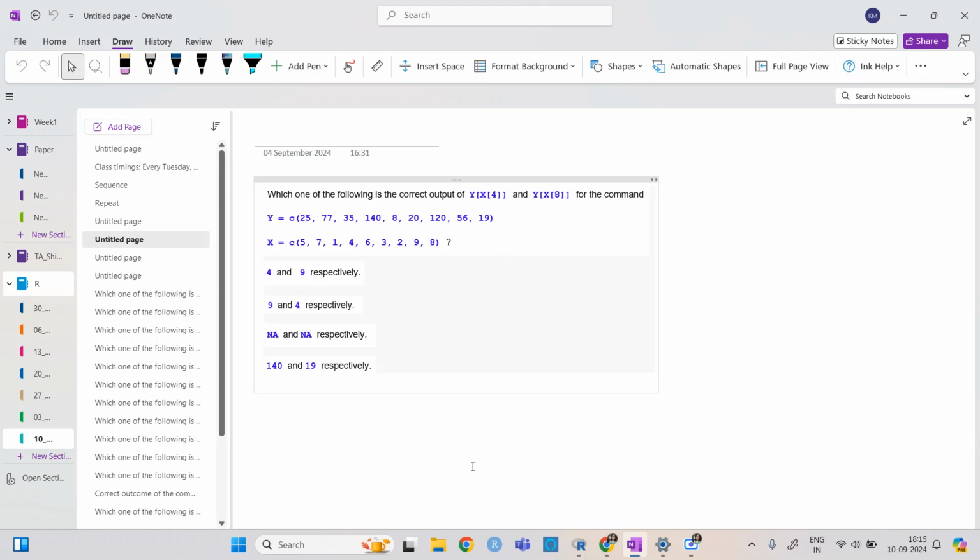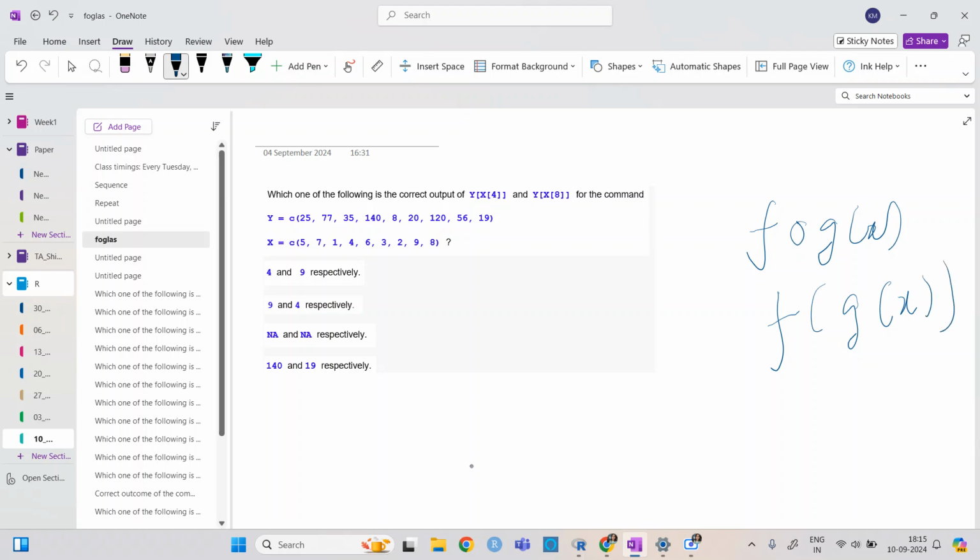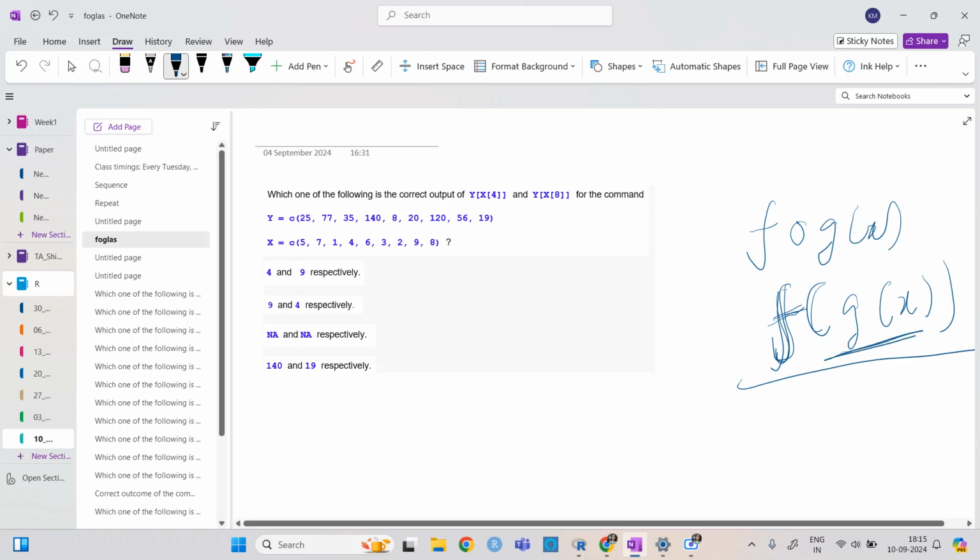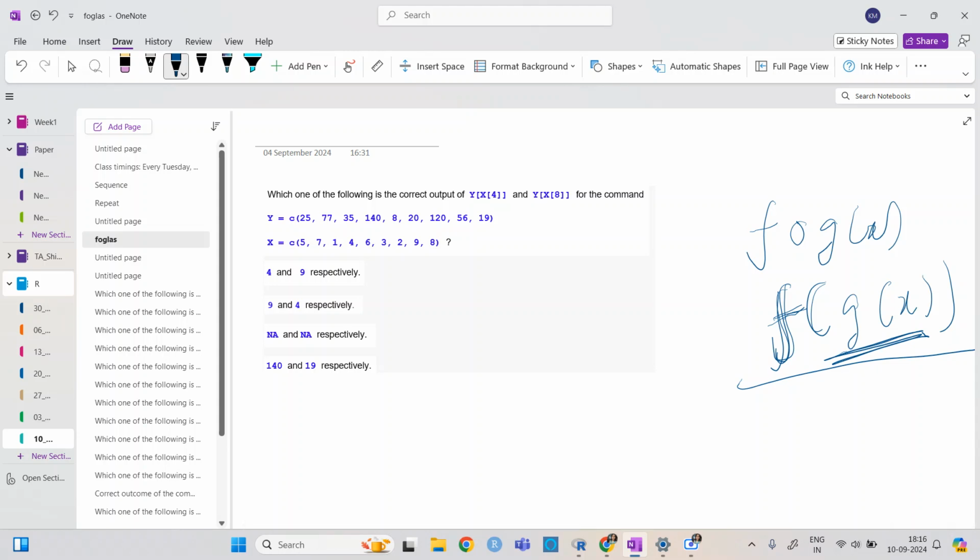Take it like what we used to do with f of g of x, right? That was giving the g of x value inside and then operating f of x.